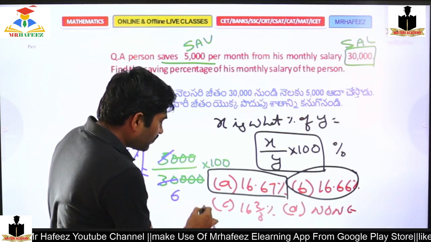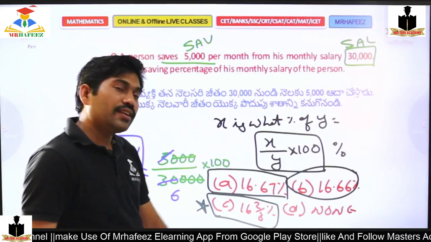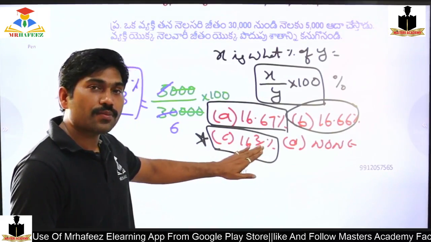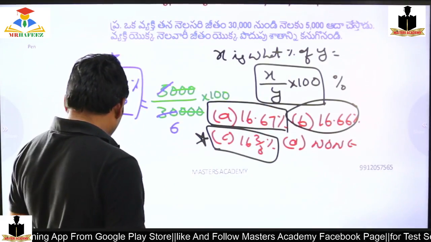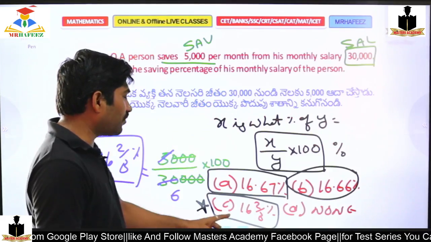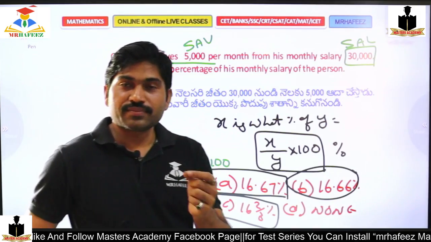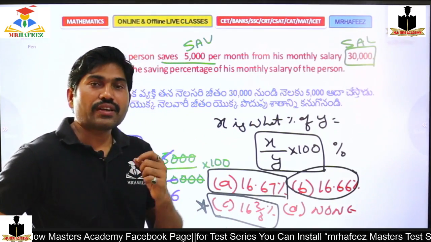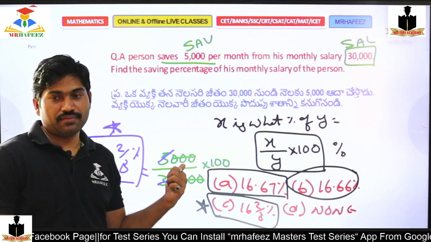The exact value is C, so answer option C is the right answer. If this is not present in the answer options, then I can consider among them. But if it is there, the exact value is 16 2 by 3%. That's why I got a doubt. You should know this, right? That's why I am making you understand.